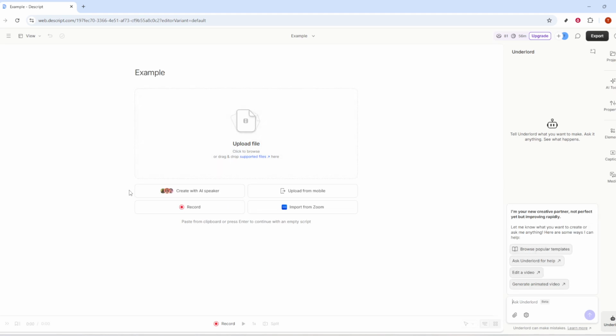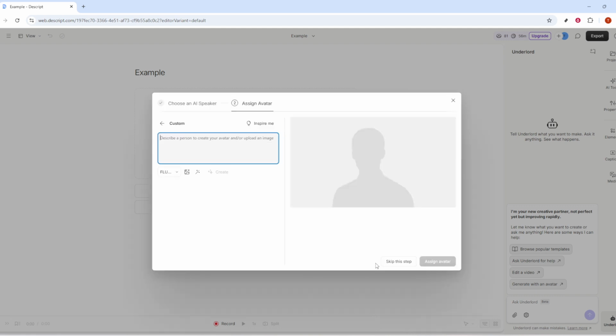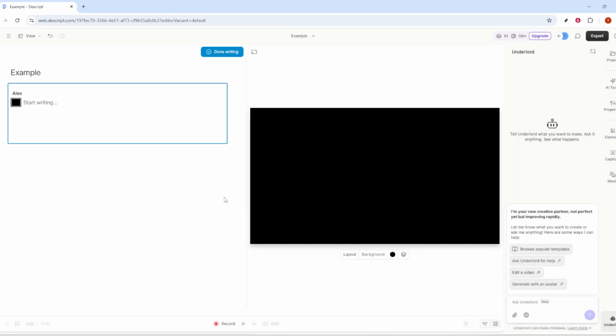Inside the project, look for the option to create with an AI speaker. It may appear as a button in the toolbar or as a clearly labeled option in the interface. Click it to begin setting up the voiceover. Next, choose any of the available AI speakers. You'll see different styles and tones to match the feel of your content: friendly, professional, energetic, or calm. If you're unsure which one to pick, go with a voice that fits your audience and the subject matter. You can always come back and try another voice if you want to compare.